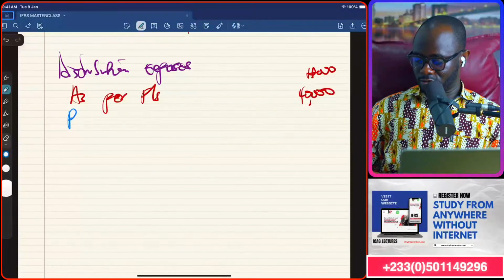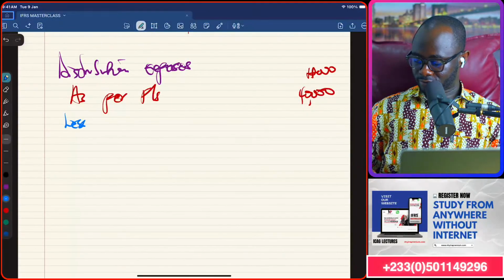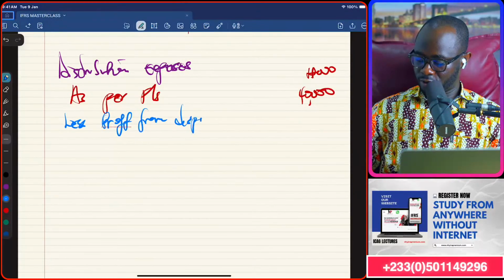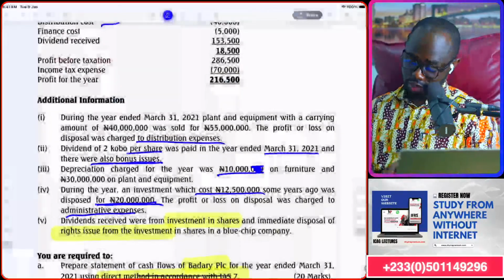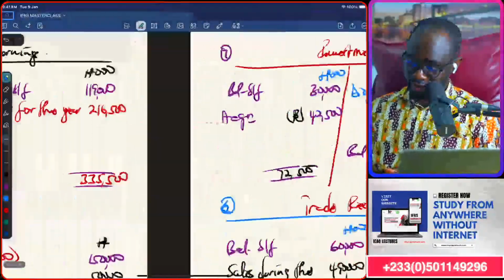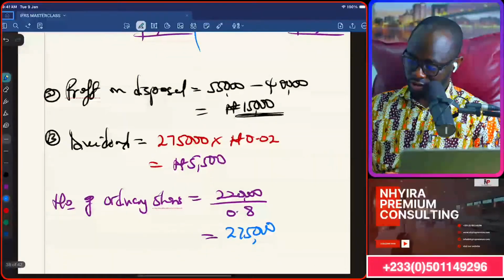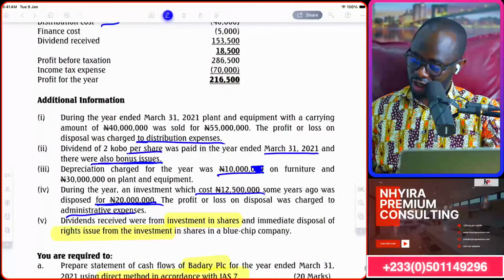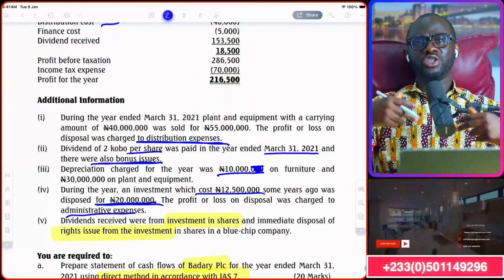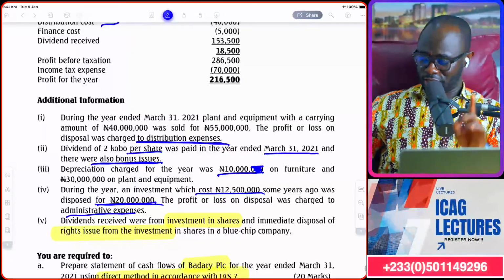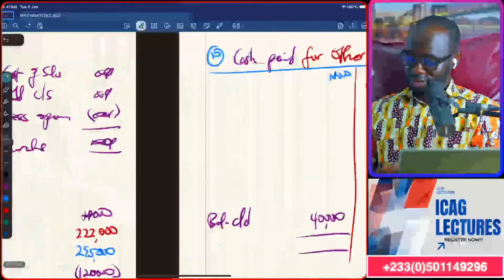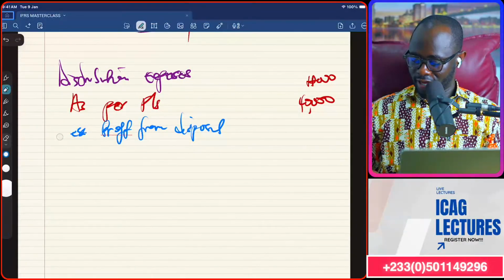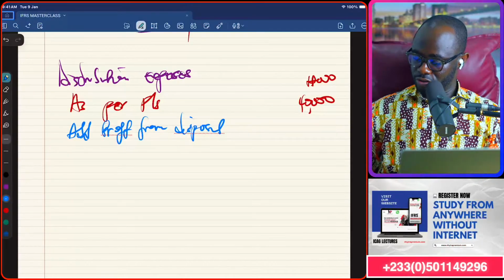That's a non-cash item. Give me a moment. What did we get? We got a profit from disposal. Okay. So if they said it was charged to this, then the profit reduced the expenses. So we have to add it back. Very important. Profit reduced the expenses, so we need to add it back to the original.